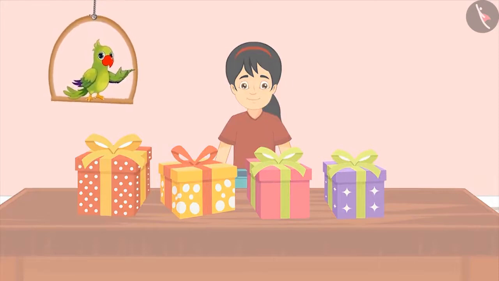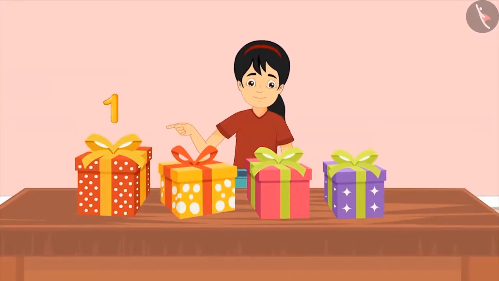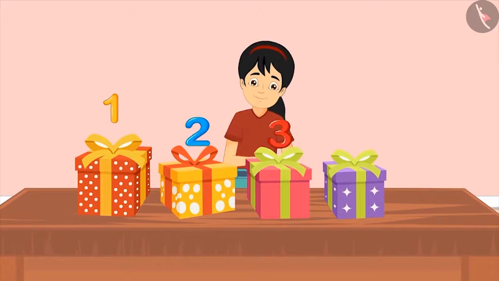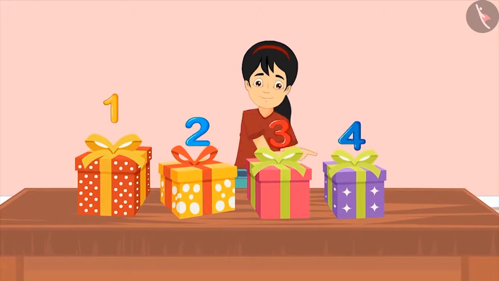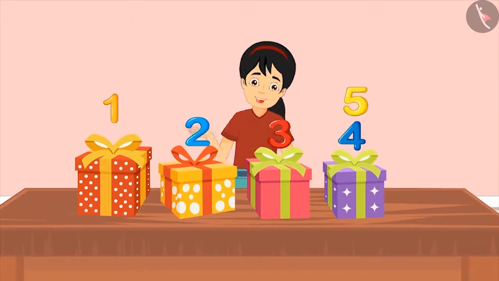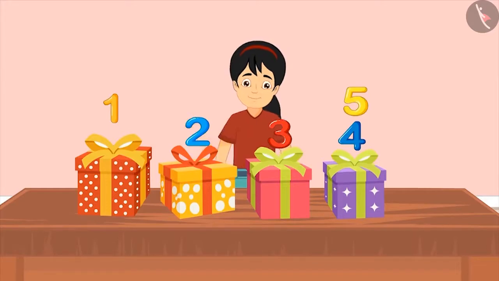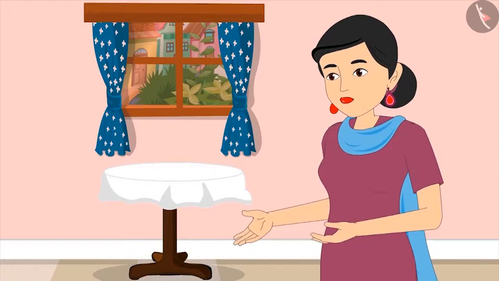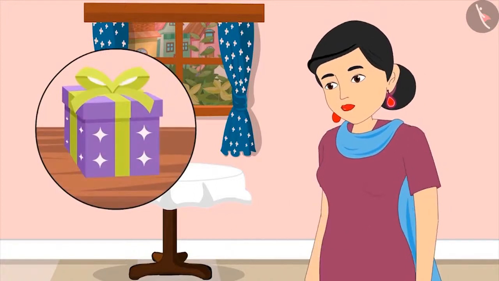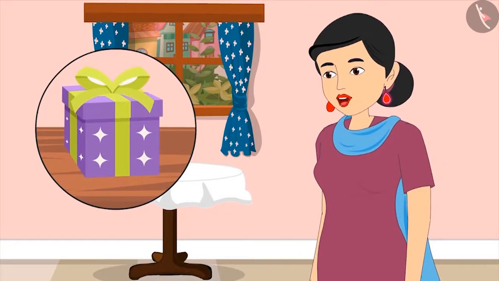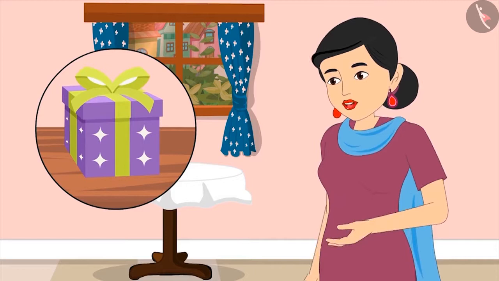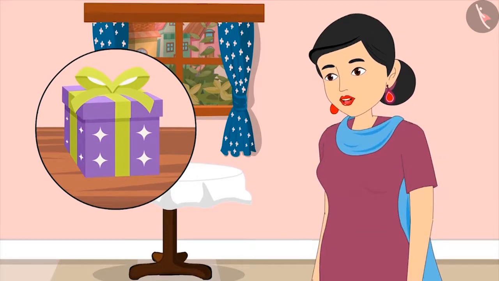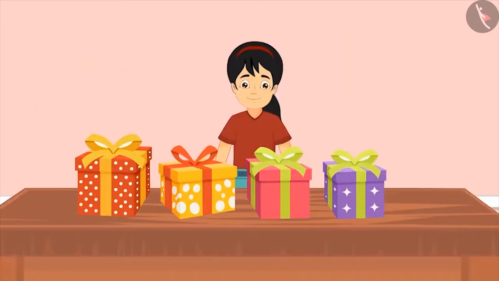Pinky, with the help of her fingers, begins to count her gifts one by one. 1, 2, 3, 4, and 5. This means I have got 5 gifts. You did not count properly, Pinky. You have counted this gift twice. Come on, count again. And this time, count one gift only once.